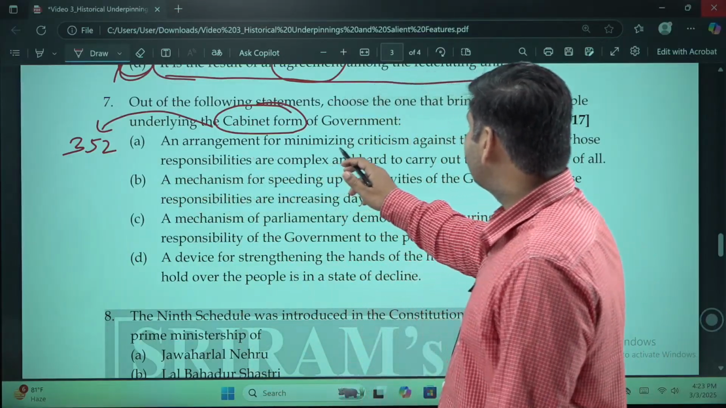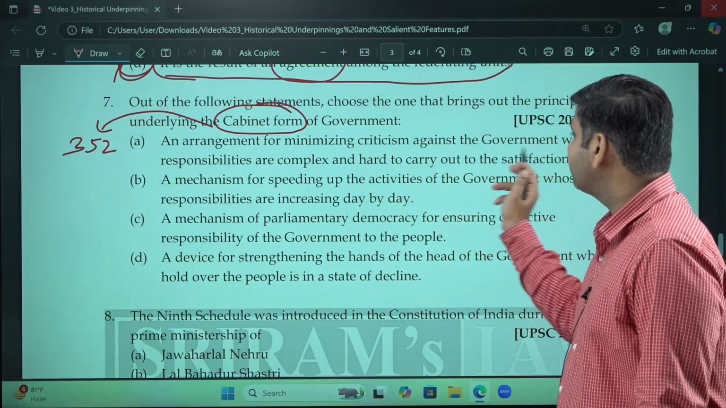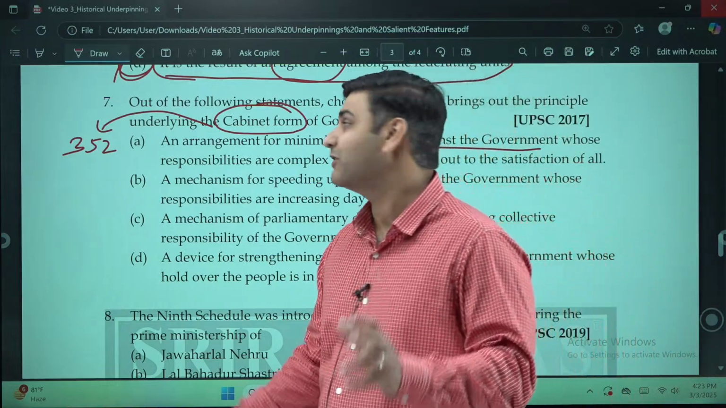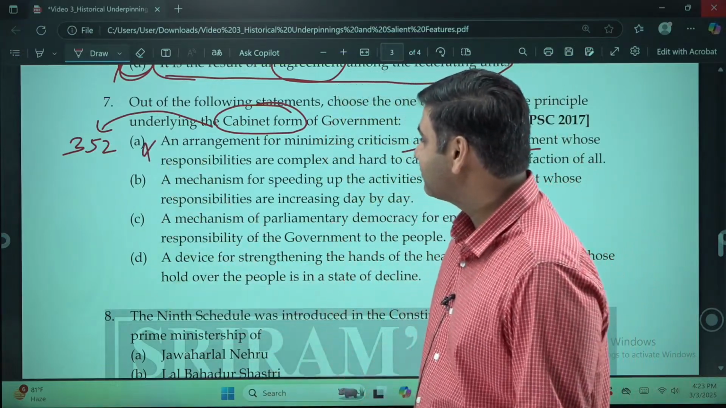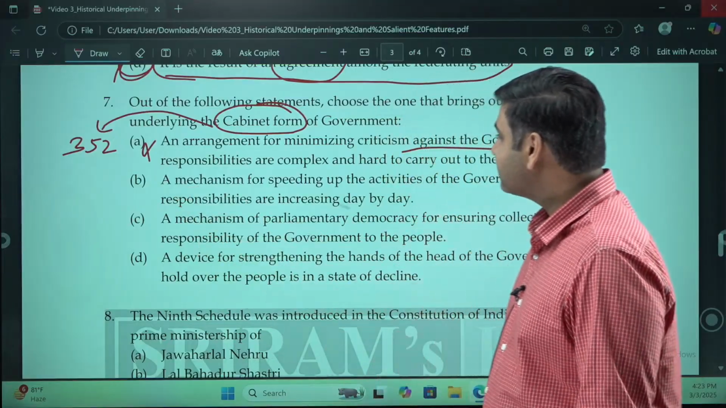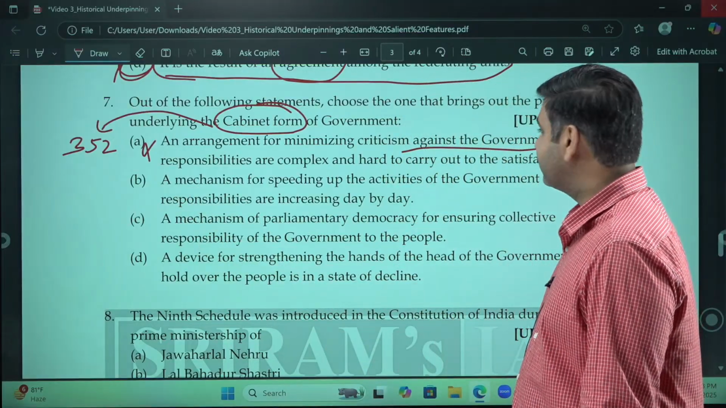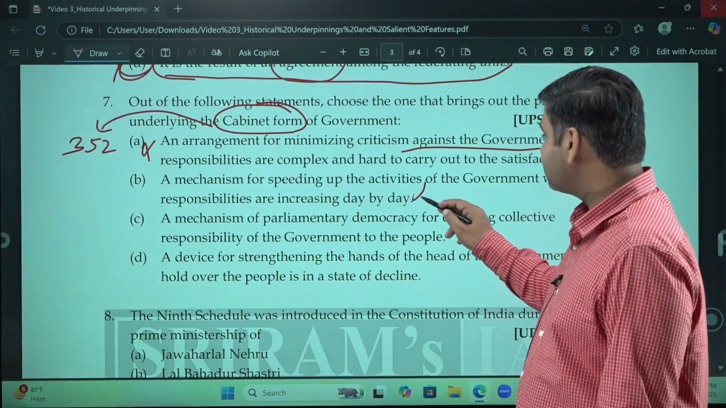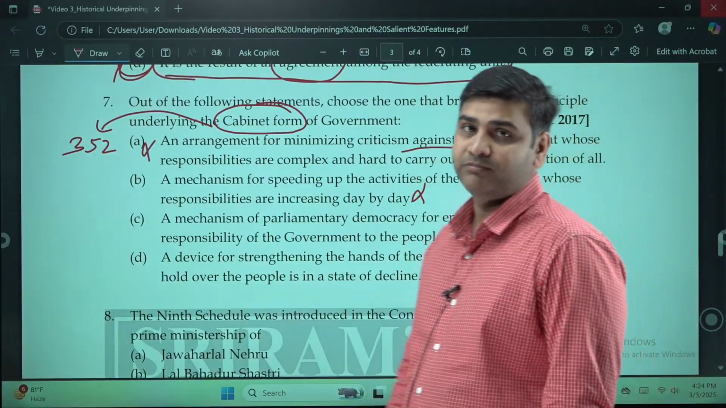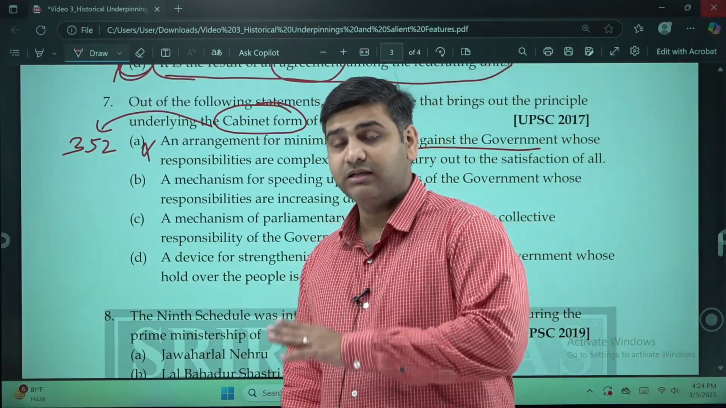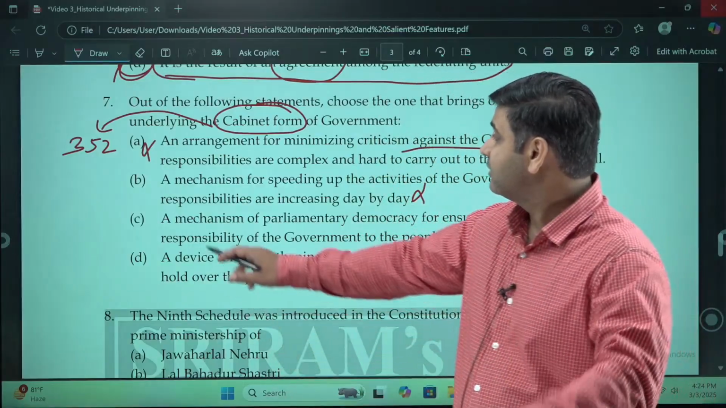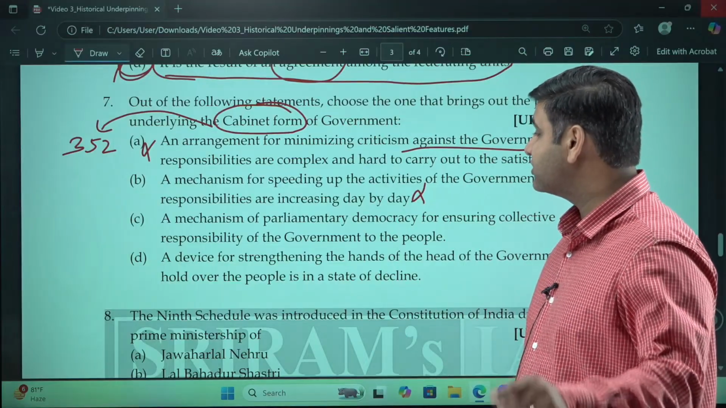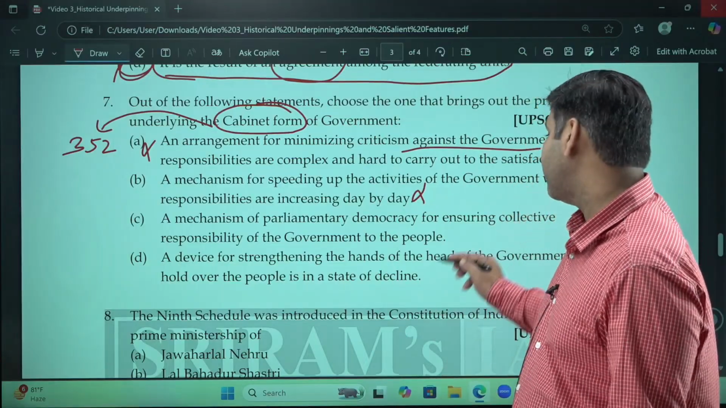An arrangement for minimizing criticism against the government. No, it is wrong. There is no mechanism to minimize the criticism of the government. This is a wrong statement. You don't even have to read it fully. A mechanism for speeding up the activities of the government whose responsibilities are increasing day by day. This has nothing to do with the cabinet form. The cabinet may help it, but it has nothing to do with the cabinet form. A mechanism of parliamentary democracy for ensuring collective responsibility of the government to the people. Yes, this can be our answer.